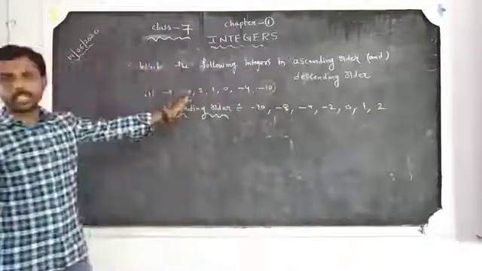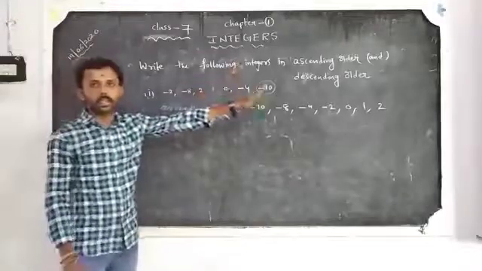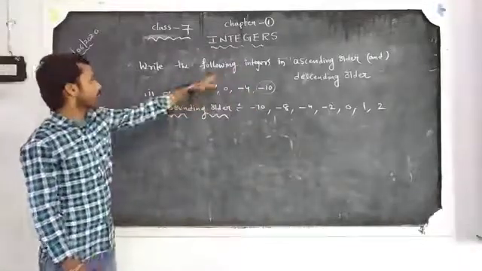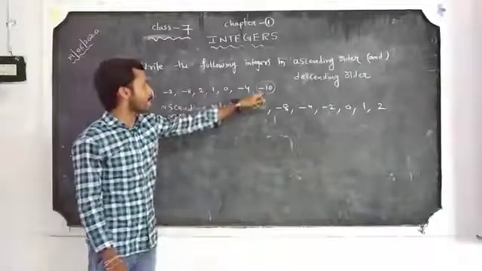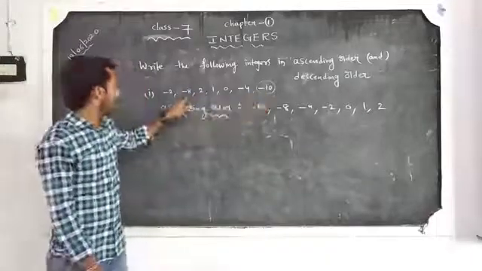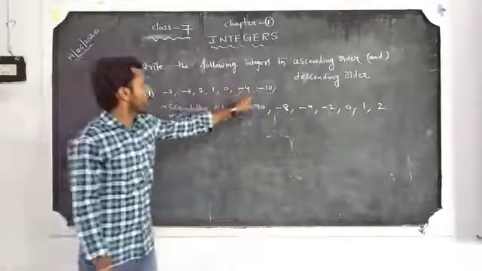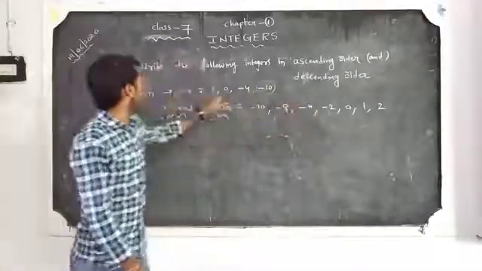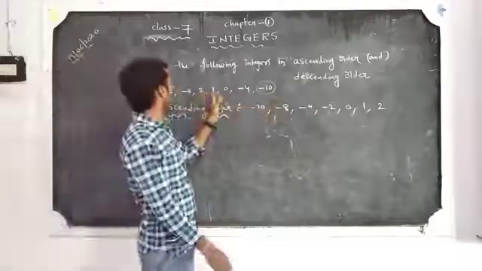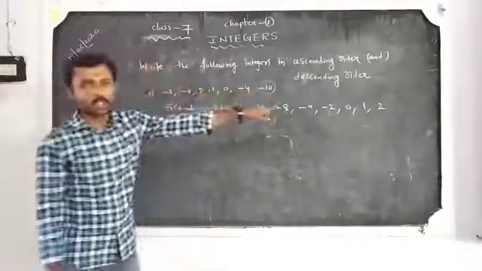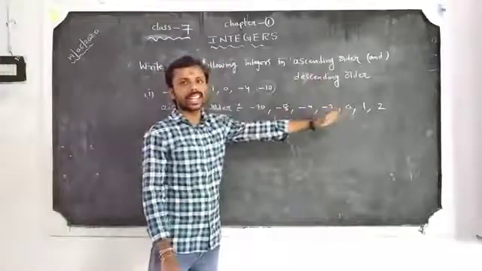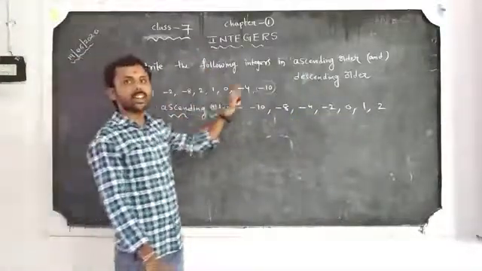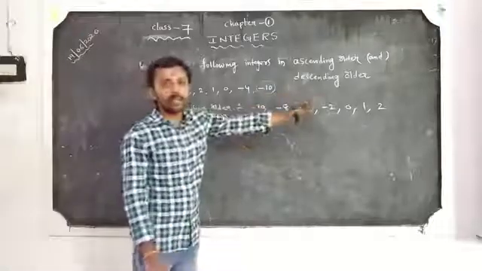So ascending order means small to big number. Here the smallest integer is minus 10, next minus 8, next minus 4, next minus 2, next 0, next 1, next 2. Small to big number, increasing order. Ascending order, increasing order, small to big number.